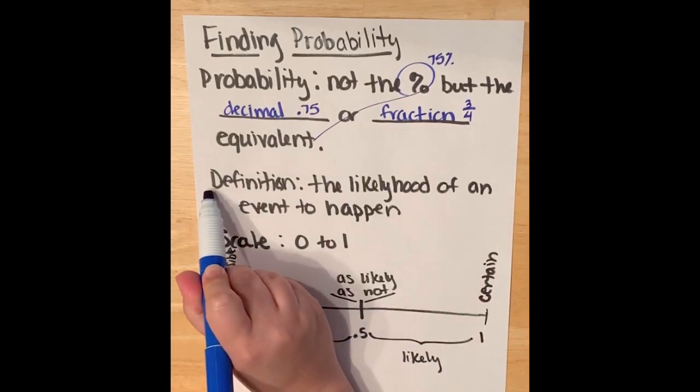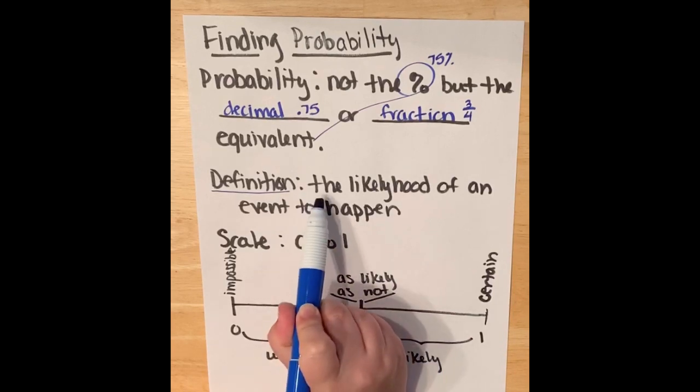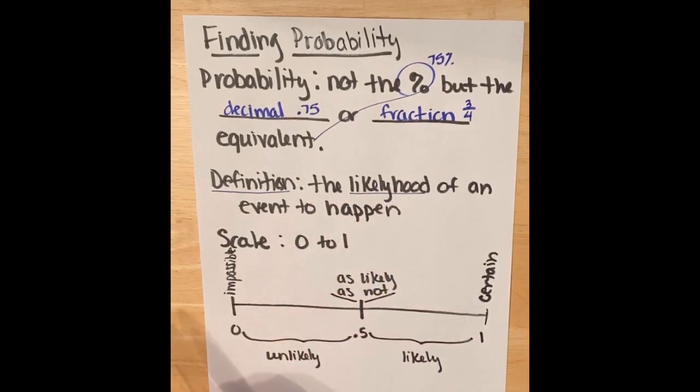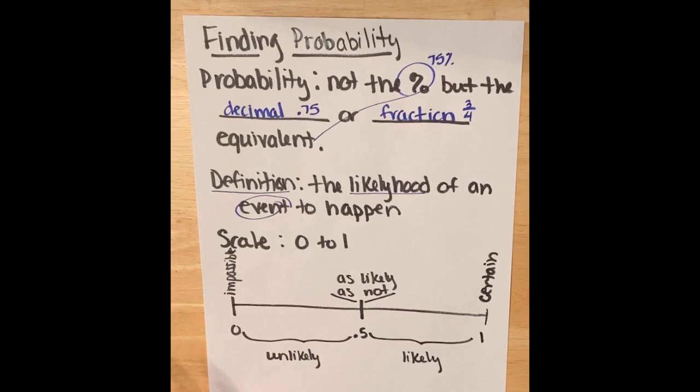So the definition is helpful to help us understand what we're finding of probability. It's the likelihood of something to happen or an event to happen. And it's based on a scale of 0 to 1. Here's a number line to kind of help us figure this out. 0 would be like your 0%. If you're talking percents, 0.5 is what we'll use, or 1/2 can also be used. And that would be the equivalent to 50%. And 1 is the equivalent of 100%.